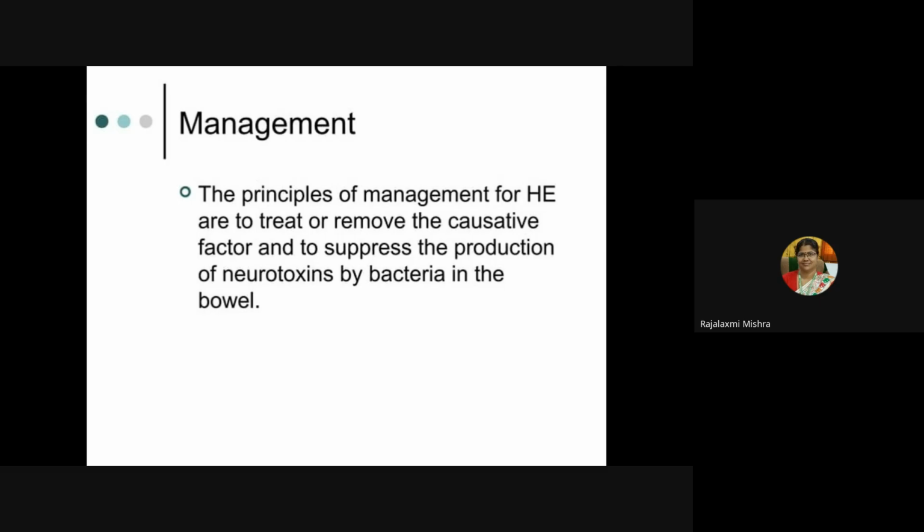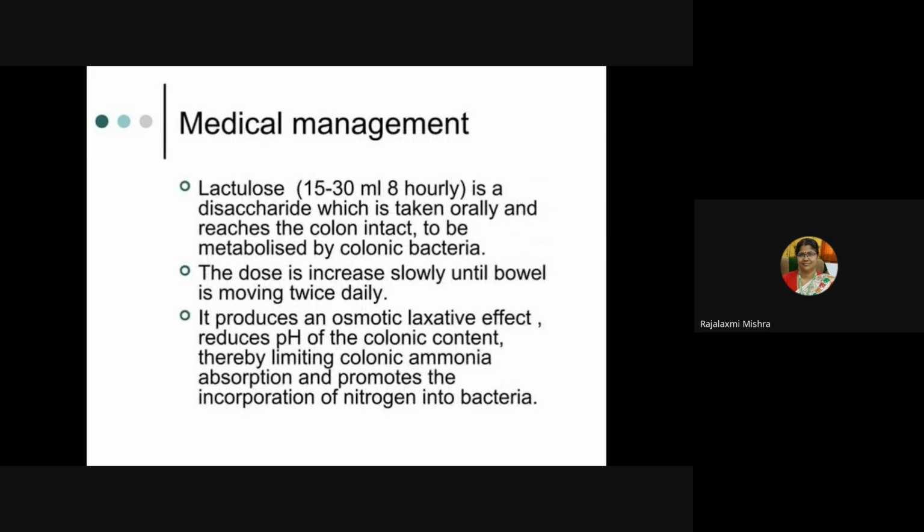So, what is the management of hepatic encephalopathy? The principles of management for hepatic encephalopathy are to treat or remove the causative factor and to suppress the production of neurotoxins by bacteria in the bowel. That means how we will immediately remove the ammonia from the bowel and not allow the body to accumulate ammonium.